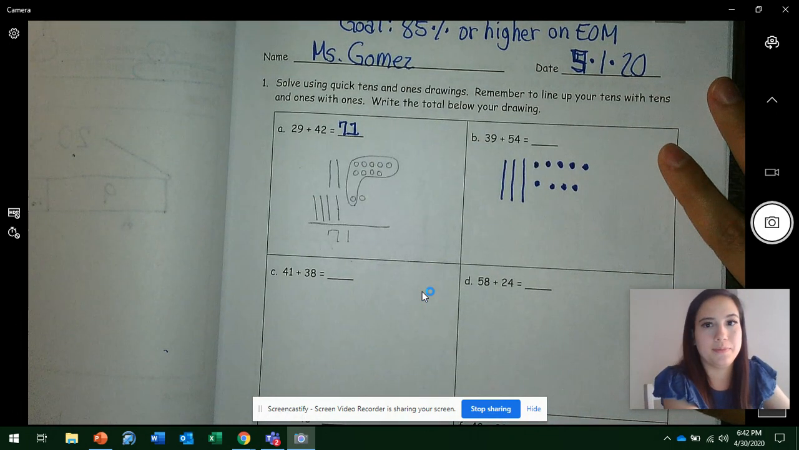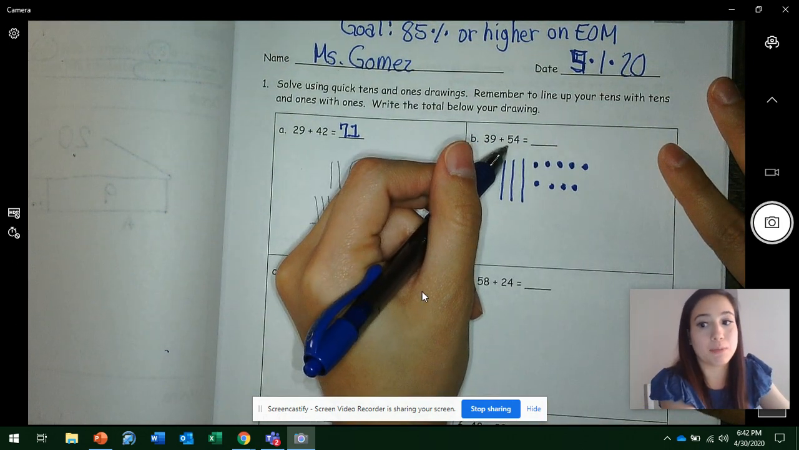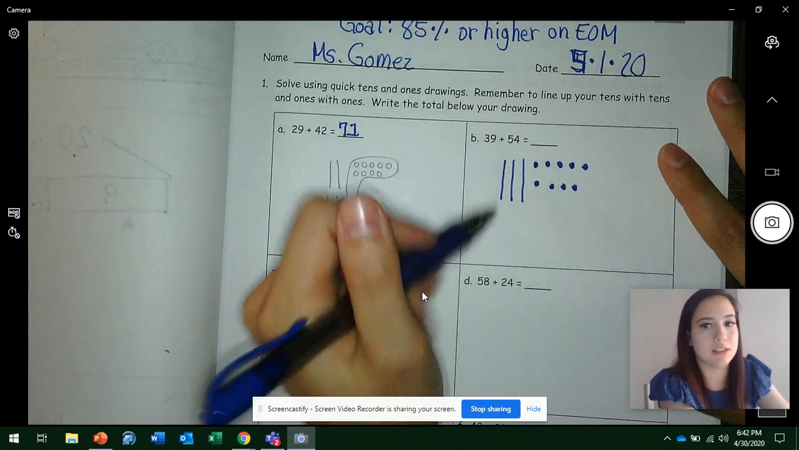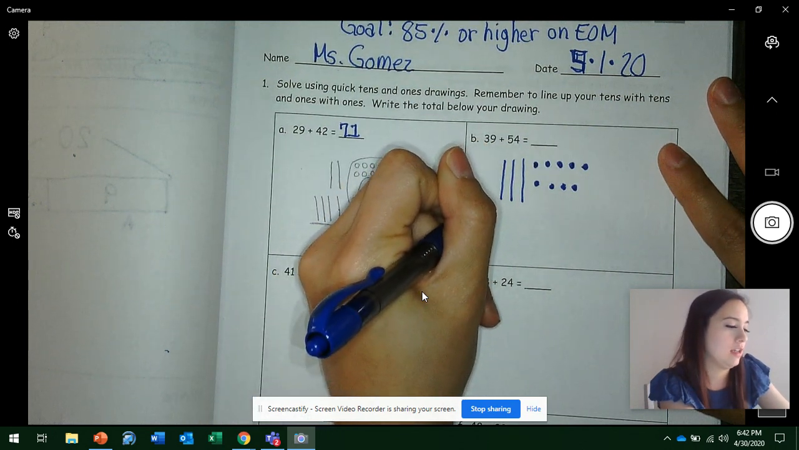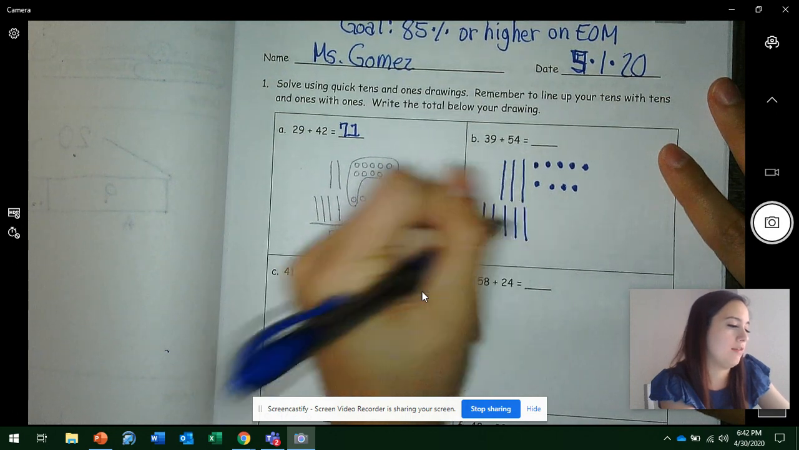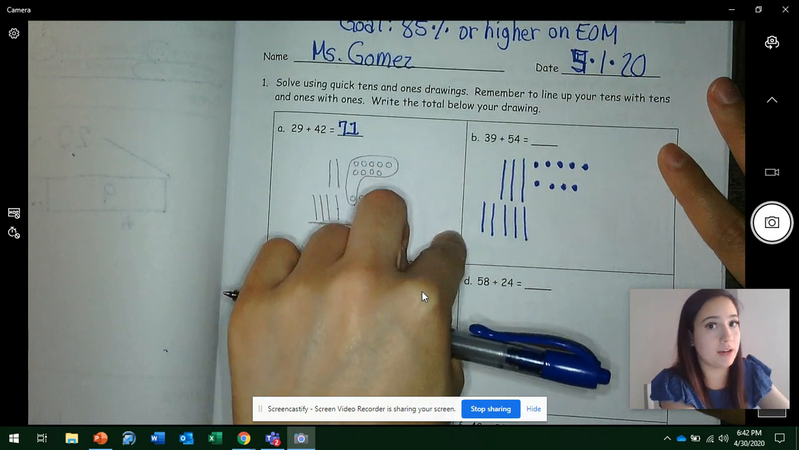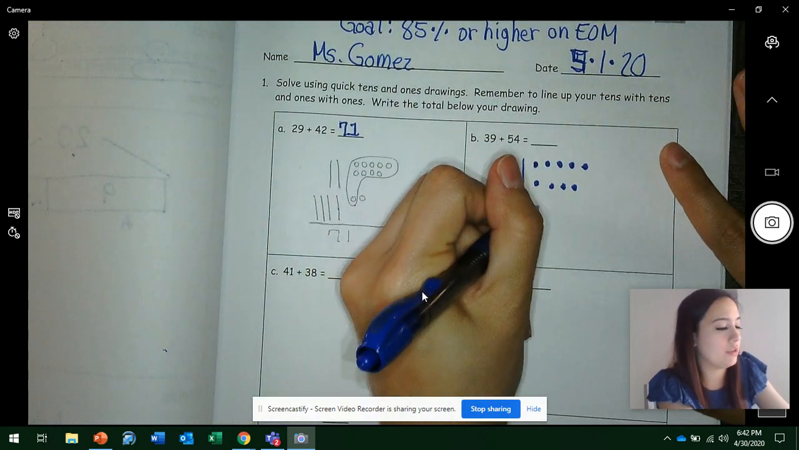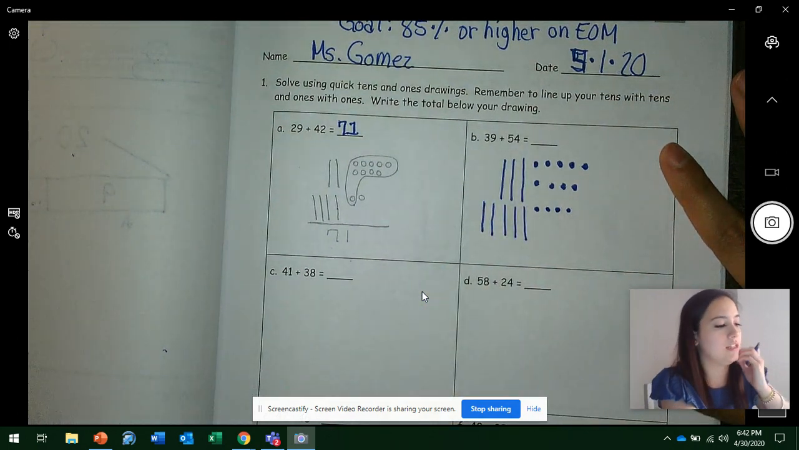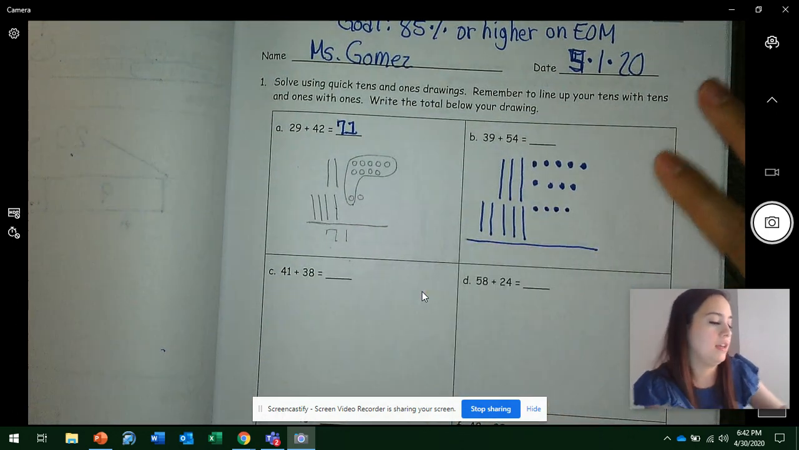9 ones. Now we're going to draw the next addend, which is the next part. 54. It has 5 tens, 4 ones. So let's start with the tens. 1, 2, 3, 4, 5. See how I align my tens with the tens? It's very important. Now let's draw the ones. 1, 2, 3, 4 ones. So we have 39 and 54. Let's draw our line. Step 3.